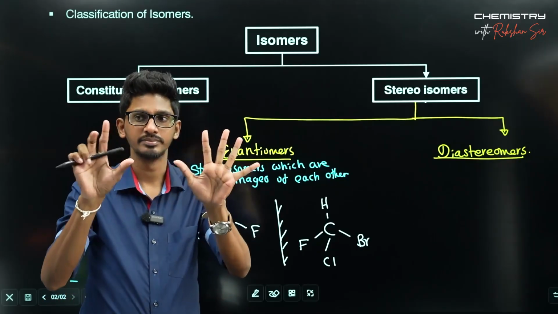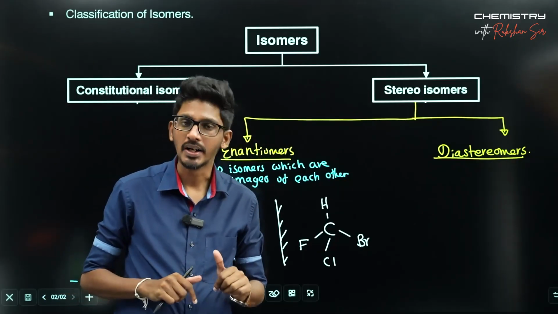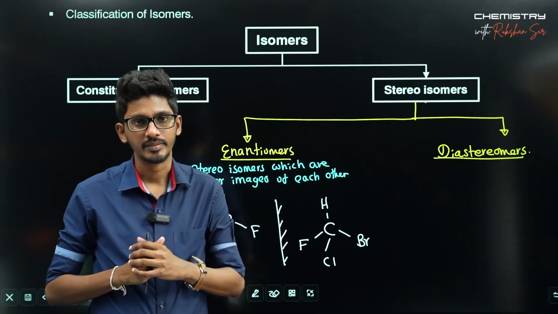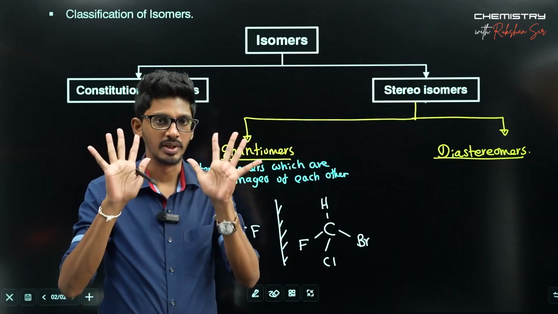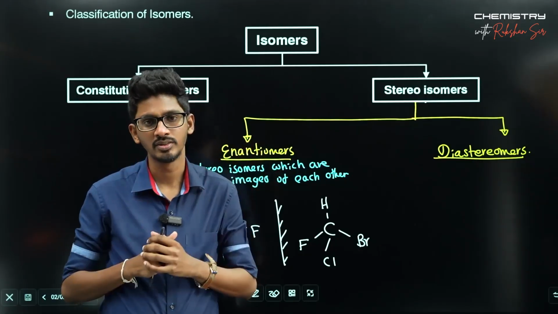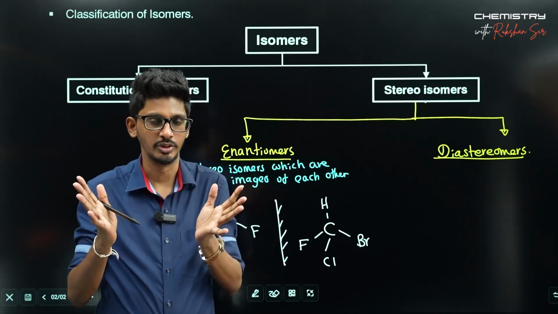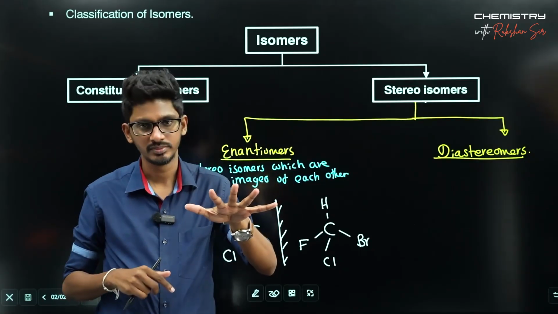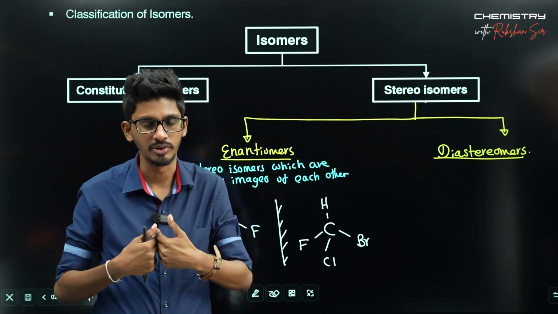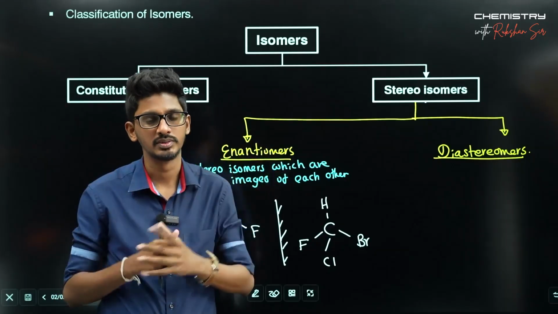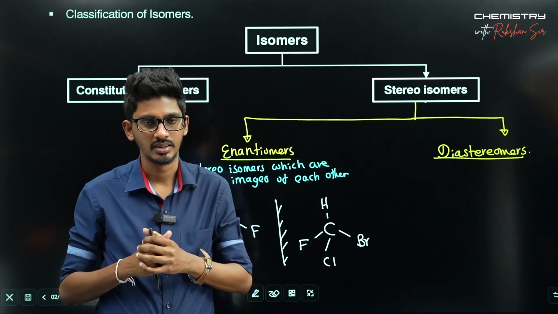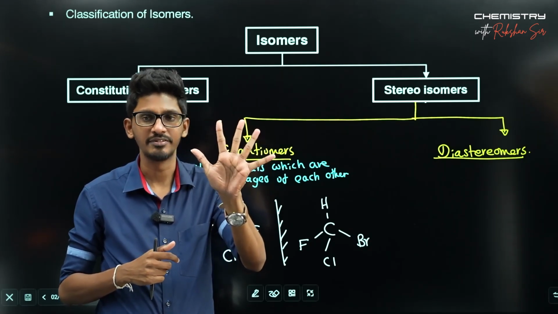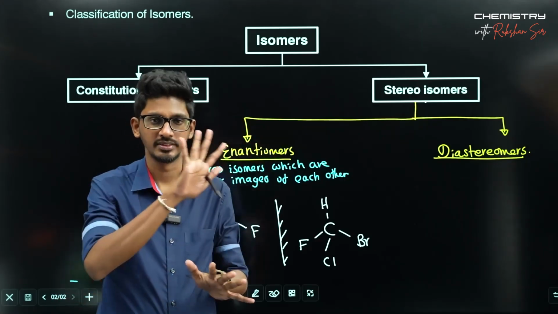The connectivity is the same, but those are two different things. You can't superimpose this one with this one. Superimpose means you can't put the same thing at the same space as the earlier. This is what is meant by superimposing. So you can't superimpose the two. The space occupied by the left hand can't be taken by the right hand.